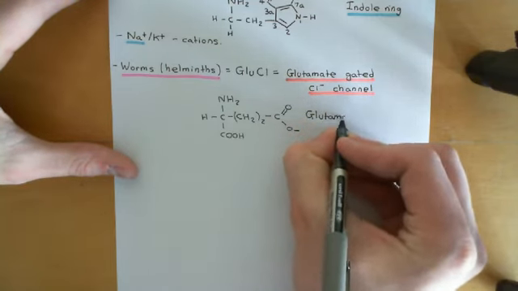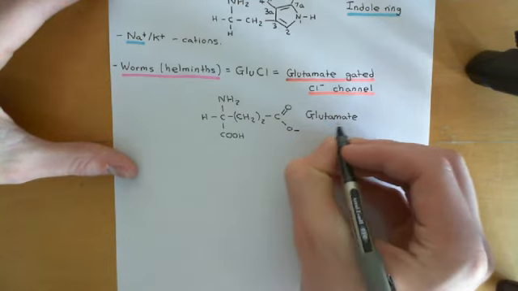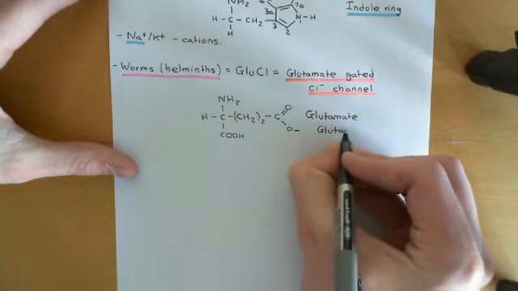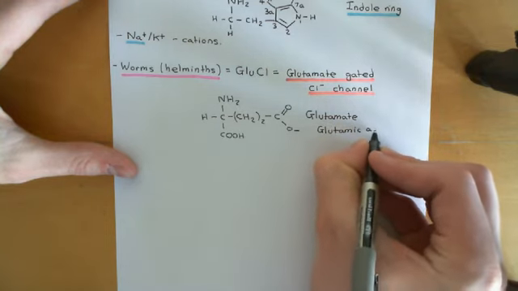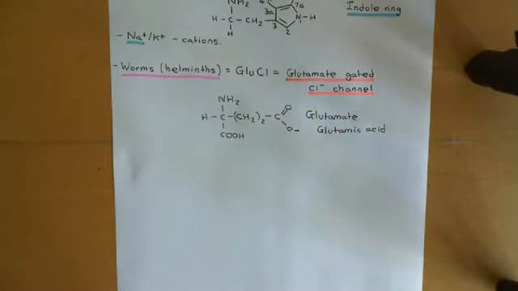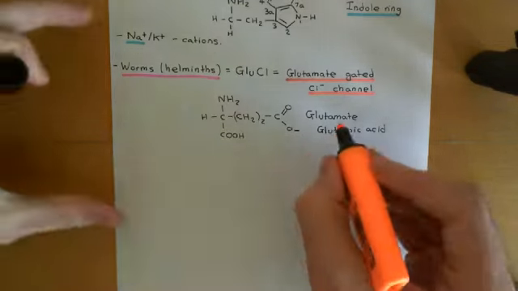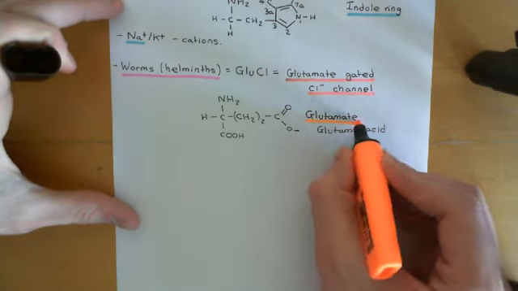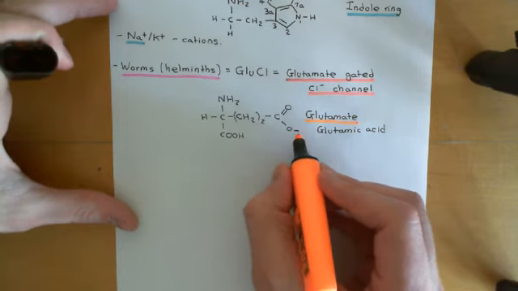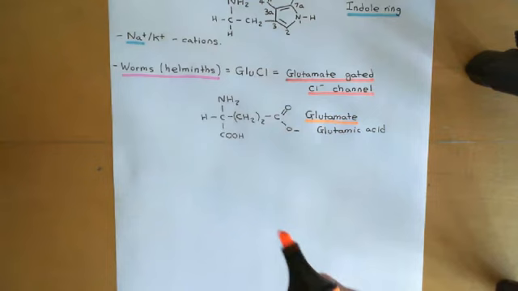And this is the strict difference between glutamate and glutamic acid. Glutamic acid will be the molecule where that proton was still present on the oxygen atom there. If that oxygen atom still had a proton attached to it, that molecule is what is meant by glutamic acid. Glutamate is the conjugate base of glutamic acid. Once glutamic acid has lost its proton, and that oxygen then has a negative charge, that's what's called glutamate.